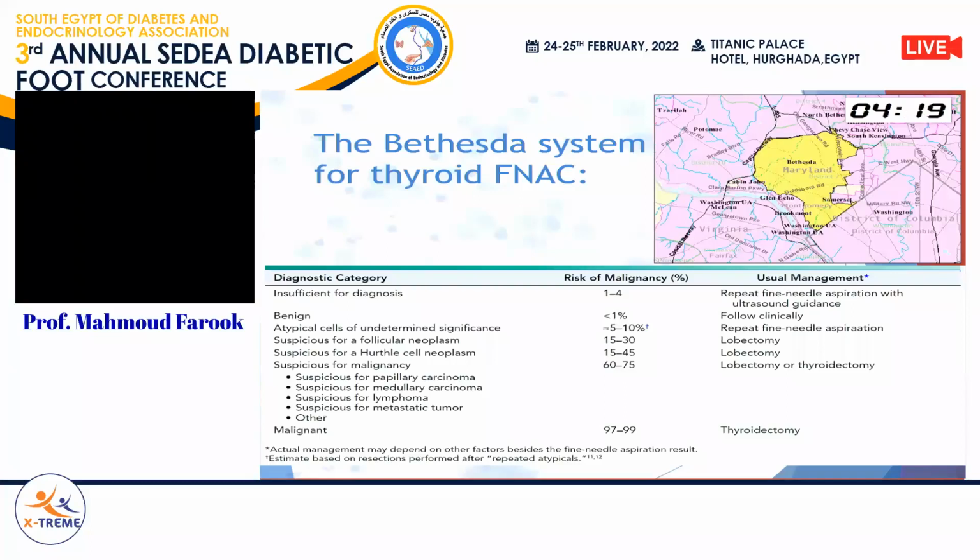The utilization of rapid on-site evaluation markedly decreases or eliminates the possibility of insufficient for diagnosis and atypical cells of undetermined significance. But even with the aid of rapid on-site evaluation, we can still see many reports signed as insufficient for diagnosis or atypical cells of undetermined significance, which requires repetition. And there is a very important point: when to do a repetition of fine needle aspiration. One of the famous questions I received is when to do a repetition of fine needle aspiration.